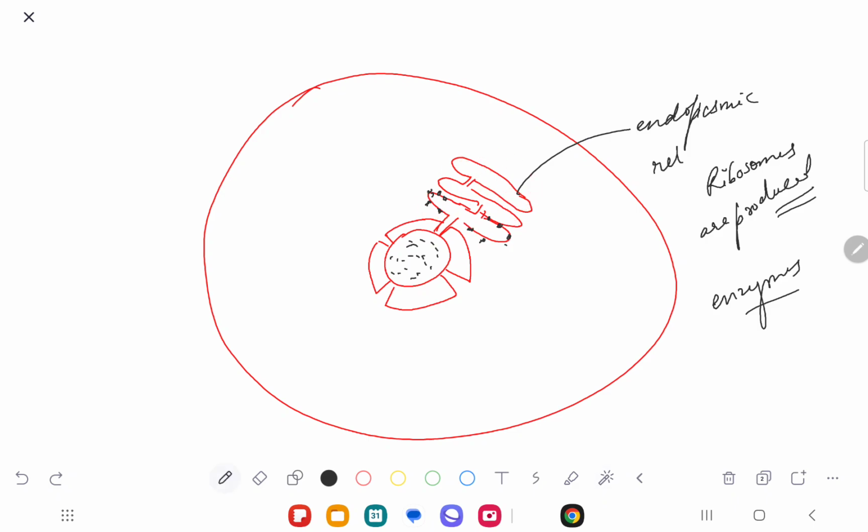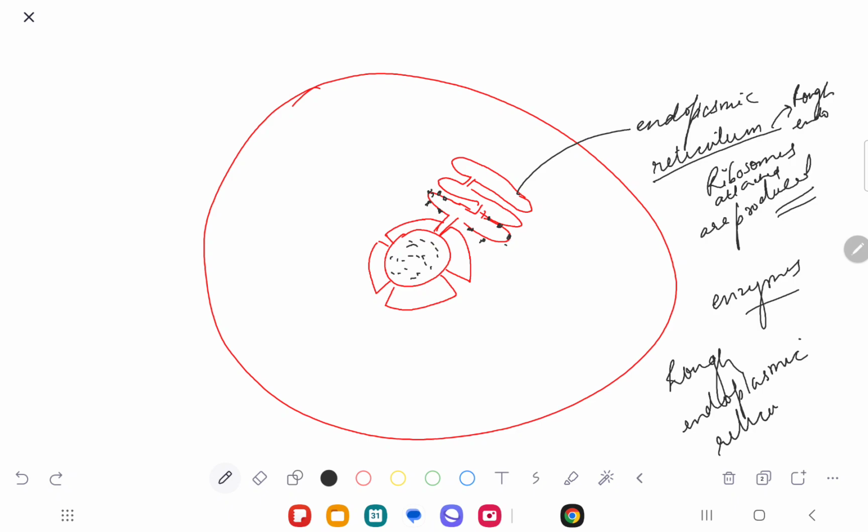Are you understanding? This endoplasmic reticulum, which has ribosomes attached to it, is called rough endoplasmic reticulum. You understand? That's the concept. So this rough endoplasmic reticulum gets attached to the ribosomes, right?